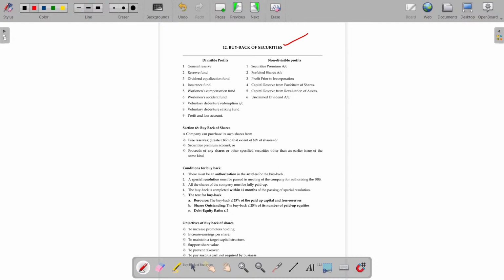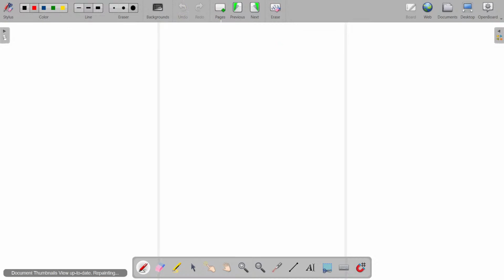We deal with buyback securities. The share capital which you issued, you can purchase yourself. Usually preference shares can be purchased, which is called redemption. Debentures can also be purchased and cancelled, called redemption. But equity share capital is rarely purchased, which is called buyback of shares.